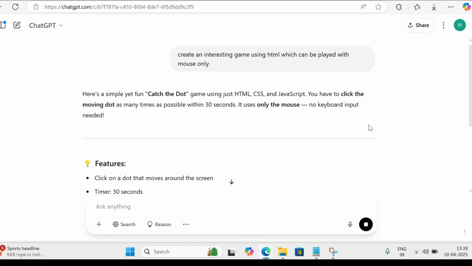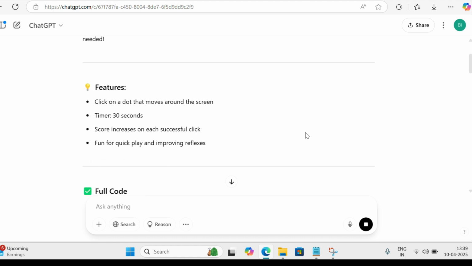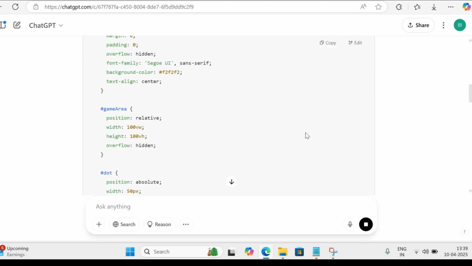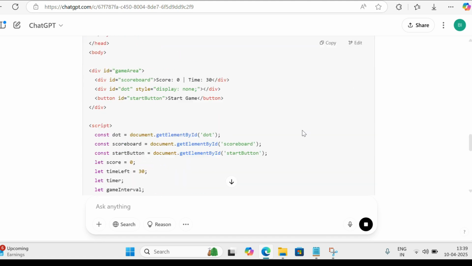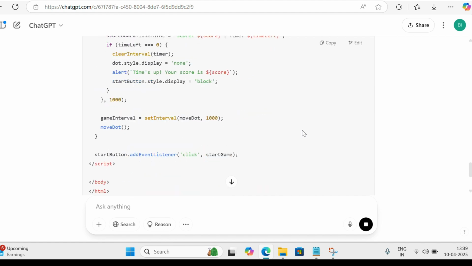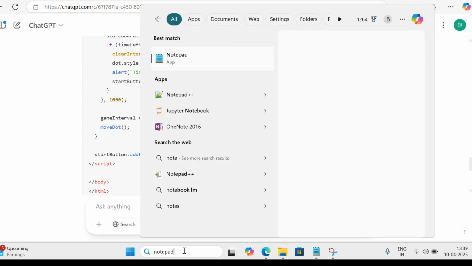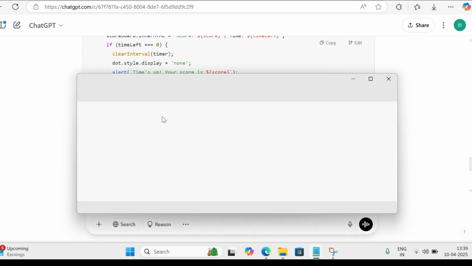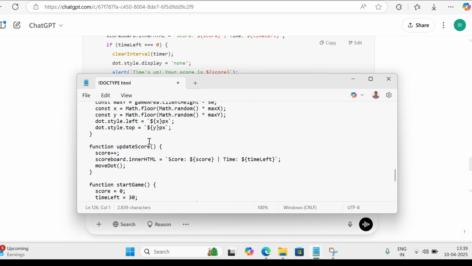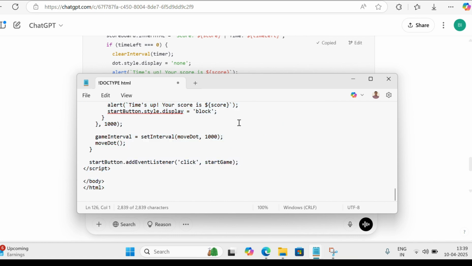Yes, catch the dot game. It will generate one catch the dot game using HTML and JavaScript. You have to click that moving dot as many times as possible within 30 seconds. Okay, the code has been generated. Seems to be a very interesting one. Let's check. We just need to copy the code and paste it in a notepad. We have copied it, and paste it.